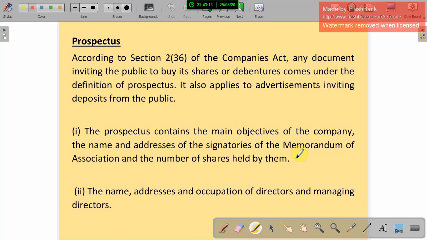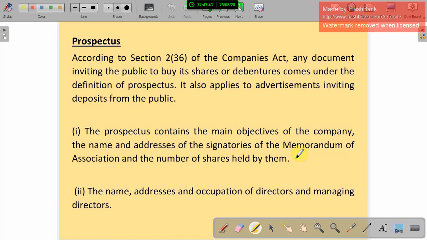According to section 236 of the Companies Act, any document inviting the public to buy its shares or debentures comes under the definition of prospectus. So when a particular company is going to collect money from the people in the form of shares or debentures, under section 236 they have to give the prospectus.